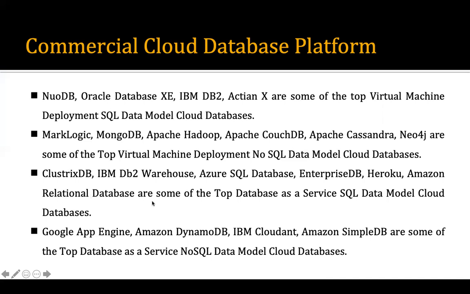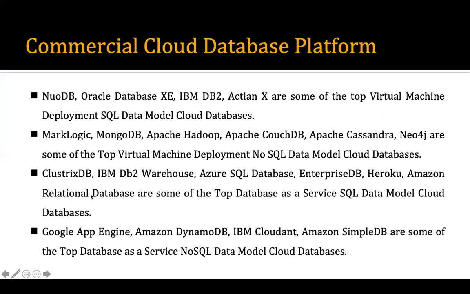There are some databases which are again relational databases, and can be provided by the cloud service providers, just as database as a service. What they can give is Clustrix, IBM DB2 Warehouse, Azure SQL Database, EnterpriseDB, Heroku, and then we have Amazon Relational Database.